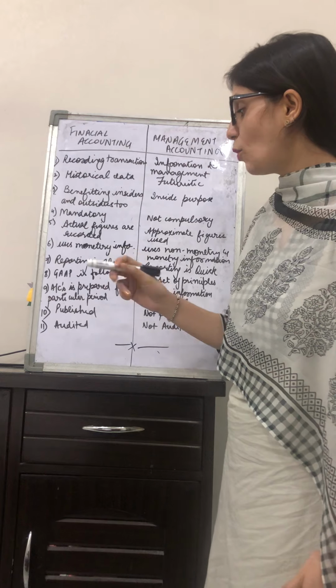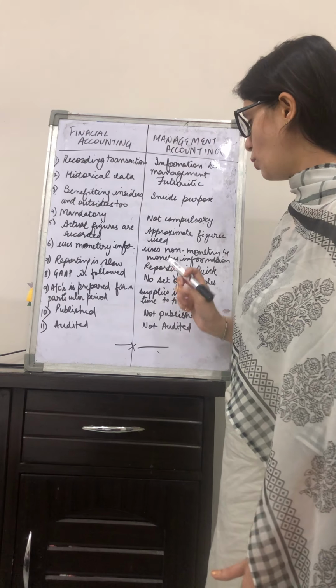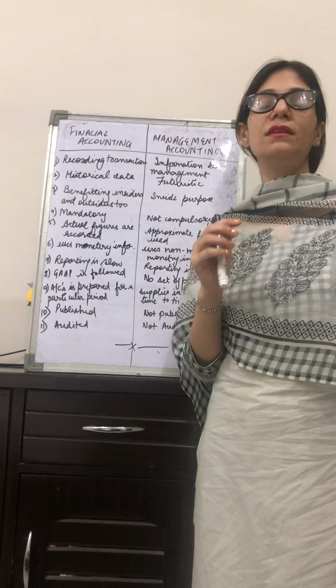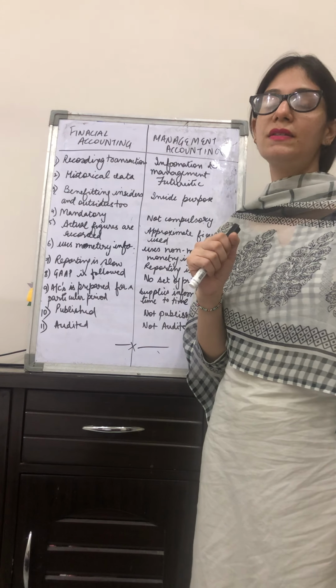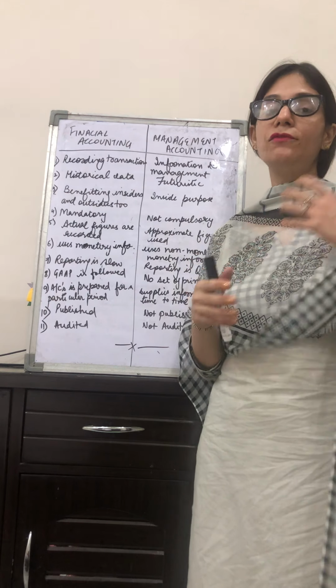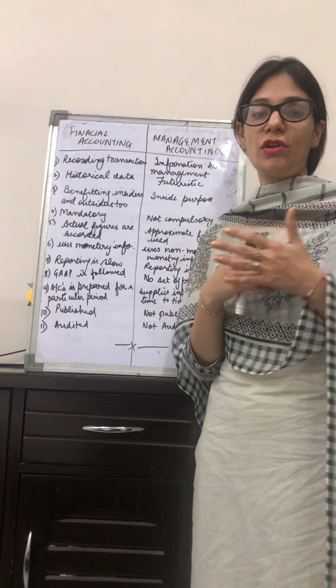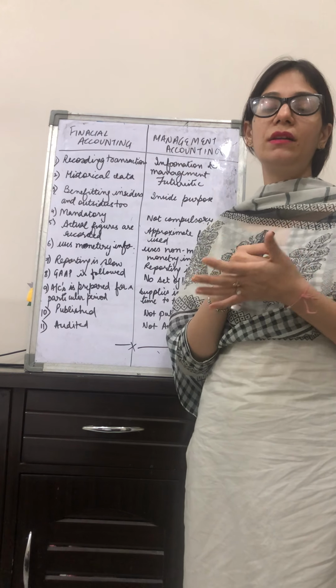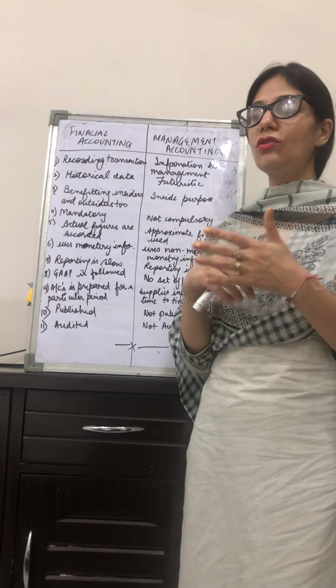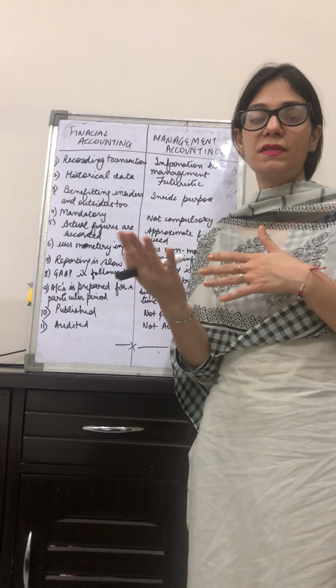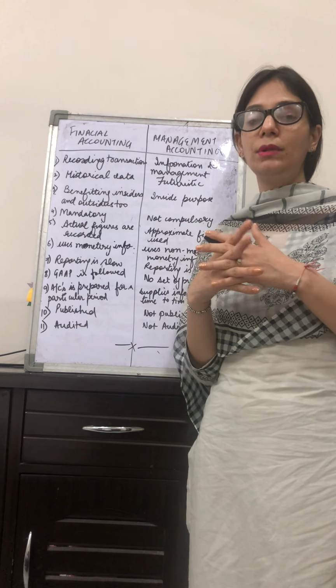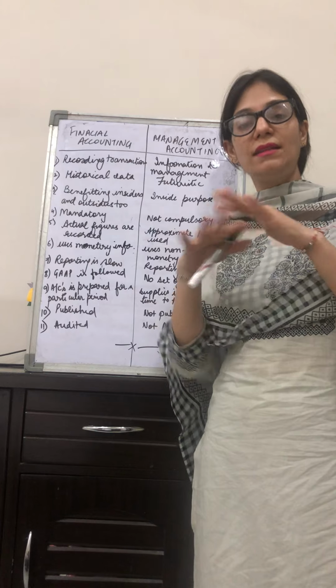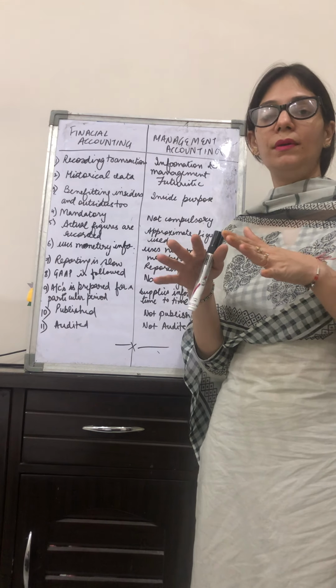Next, the 7th point is reporting is slow. Financial accounts reporting is usually slow, because first of all you have to record the day-to-day transactions in a single journal entry. Then you have to put them in other books, subsidiary books and trial balances. Then balancing all of these accounts.